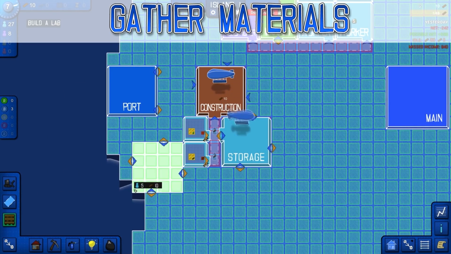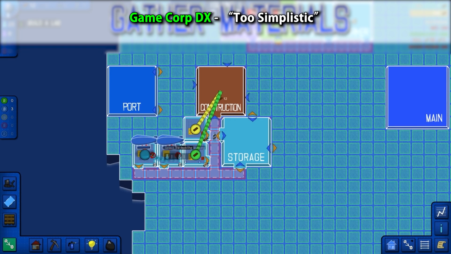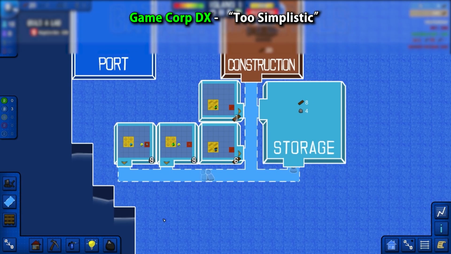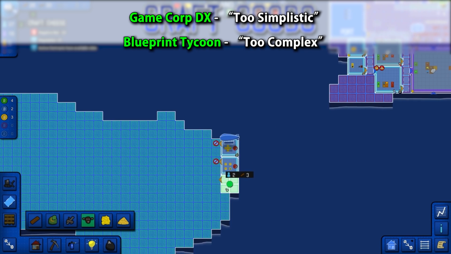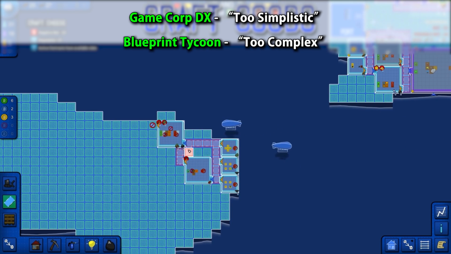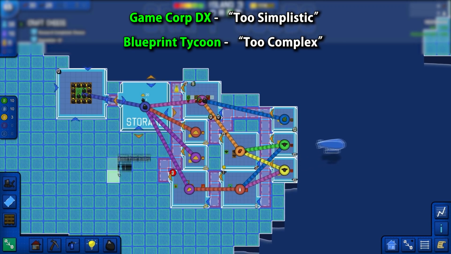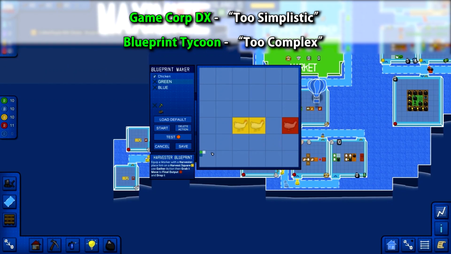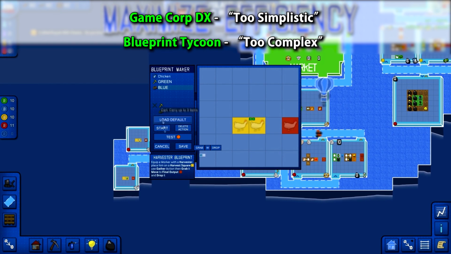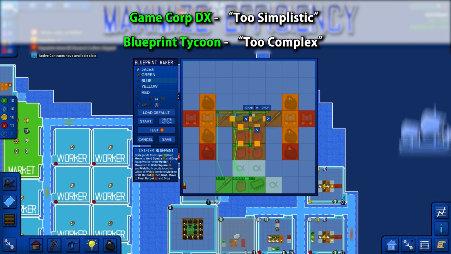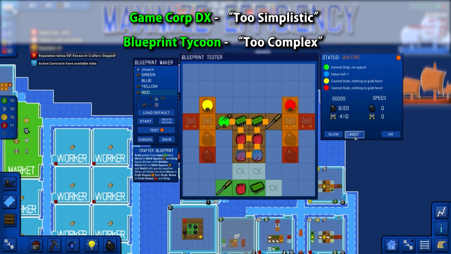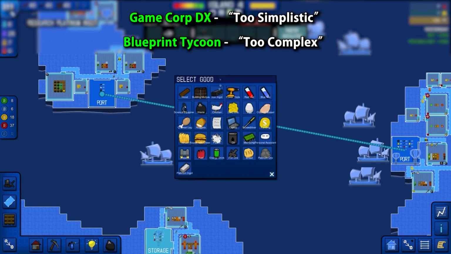There were also several reviews regarding complexity. So with regards to Corp, I got a bunch of reviews saying that the game was way too simplistic and needed more depth. And then with Blueprint Tycoon, I got lots of reviews saying it was way too complex and needed to be a lot more simple. So that really just goes to show you that you can never build the perfect game. Some people like more simple games, some people like more complex games. You have to accept that not everyone will like your games because each person is looking for a different experience.